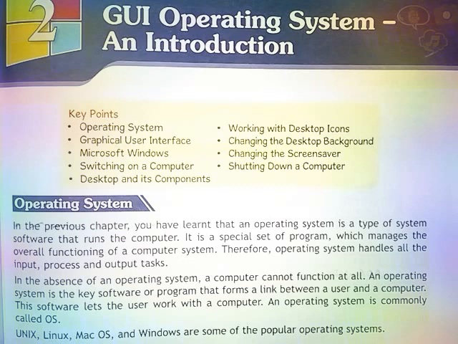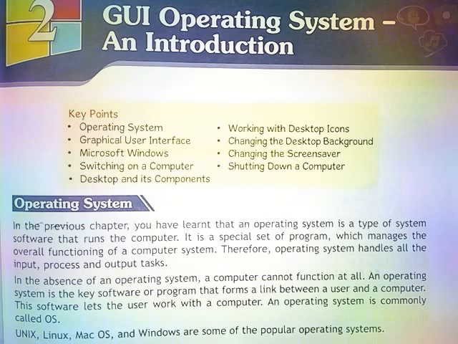An operating system is the key software or program that forms a link between a user and a computer. This software lets the user work with the computer. An operating system is commonly called OS. Unix, Linux, Mac OS and Windows are some of the popular operating systems.